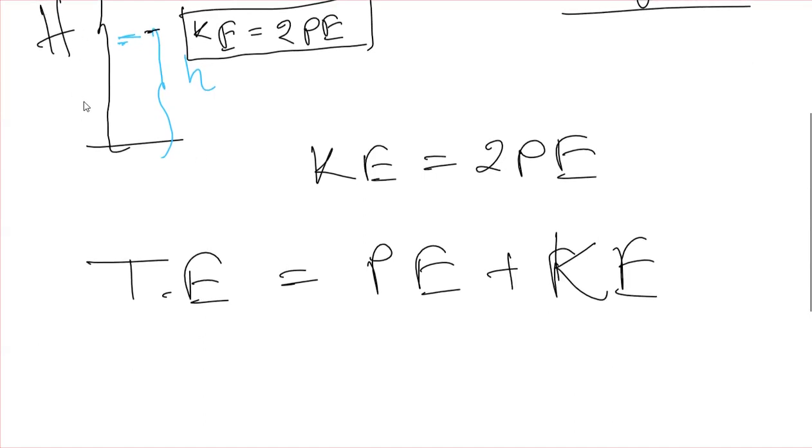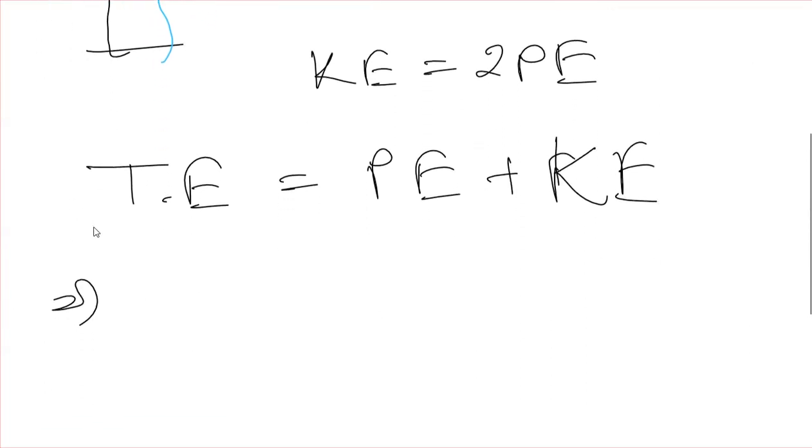So at this point, at height from the ground, the total energy what will be?